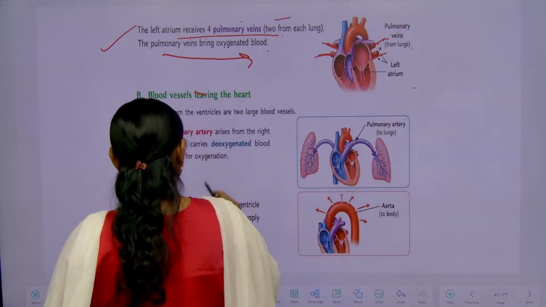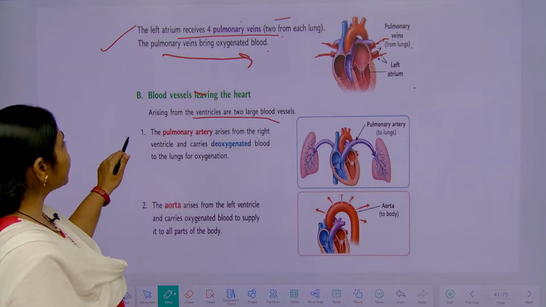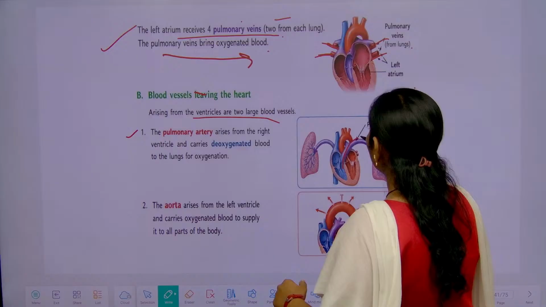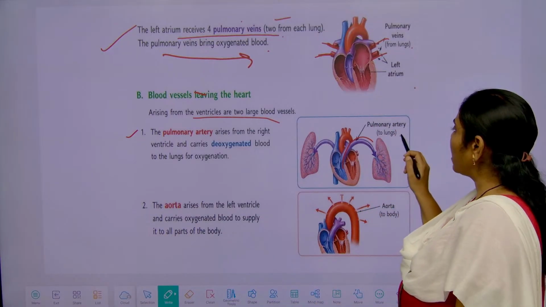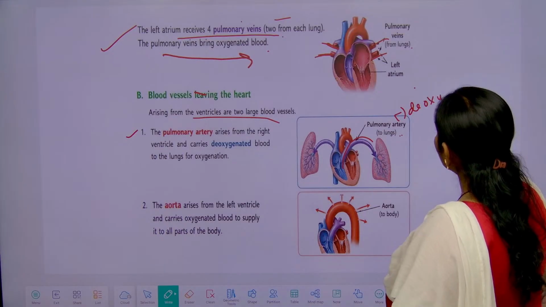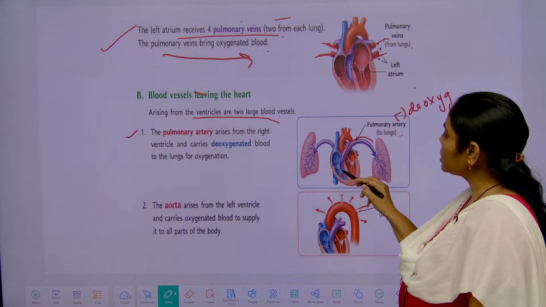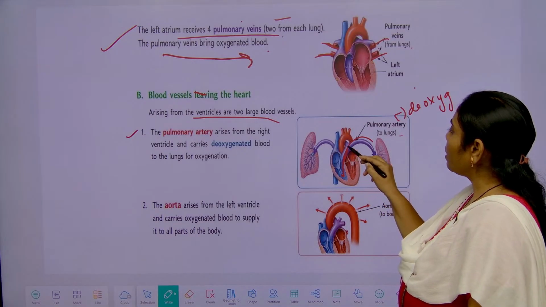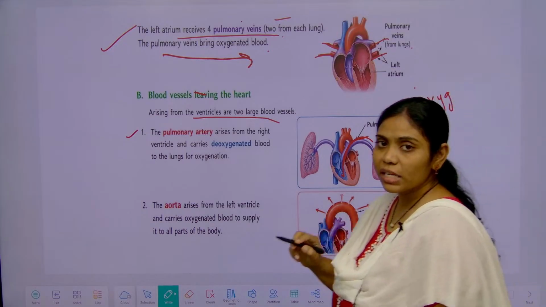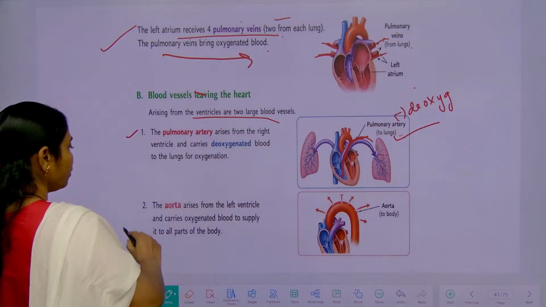Okay. Here you can see very clearly, this is the pulmonary artery. So, this pulmonary artery is taking which kind of blood? Deoxygenated blood. From where? From the ventricles. From the ventricles through the pulmonary artery, the deoxygenated blood is sent into the lungs. For what purpose? For the purification purpose. Okay.